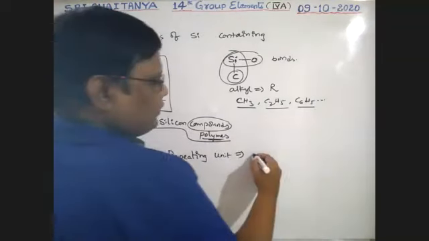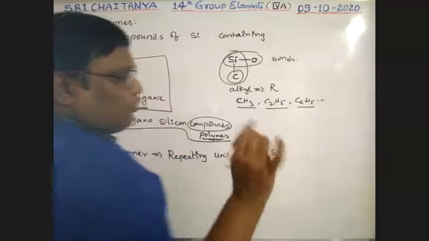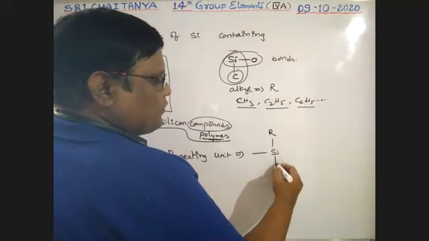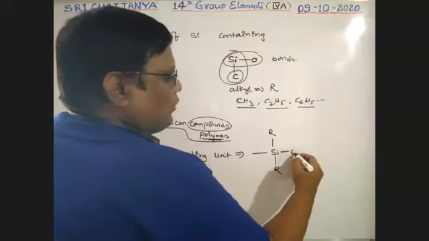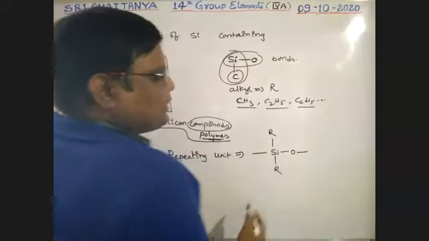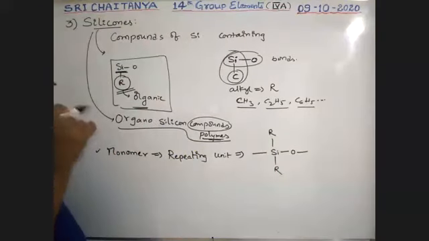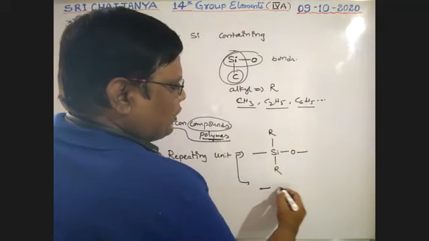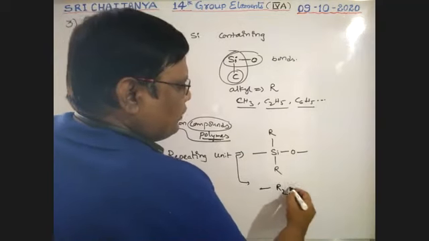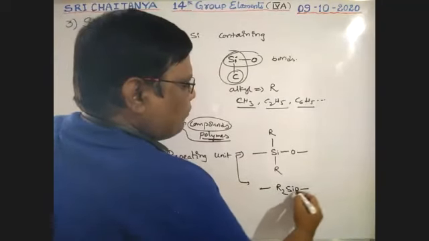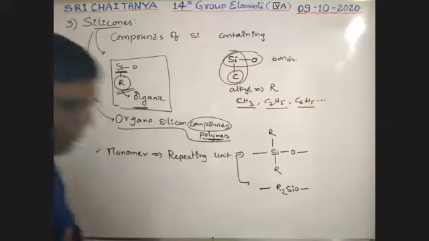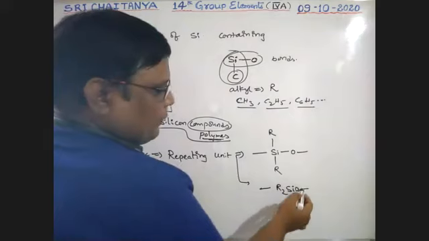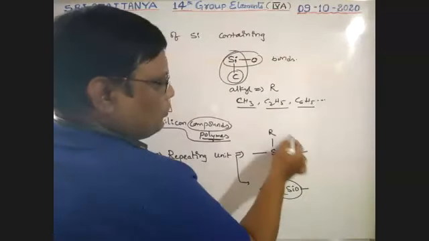The repeating unit for this group is silicon, because silicon has 4 bonds, boys. Two bonds are generally satisfied with alkyl groups, and the other bonds with oxygen, like this. This is the repeating group. In short, this is rewritten as R2SiO. R2SiO is there, boys, so this is the repeating unit.